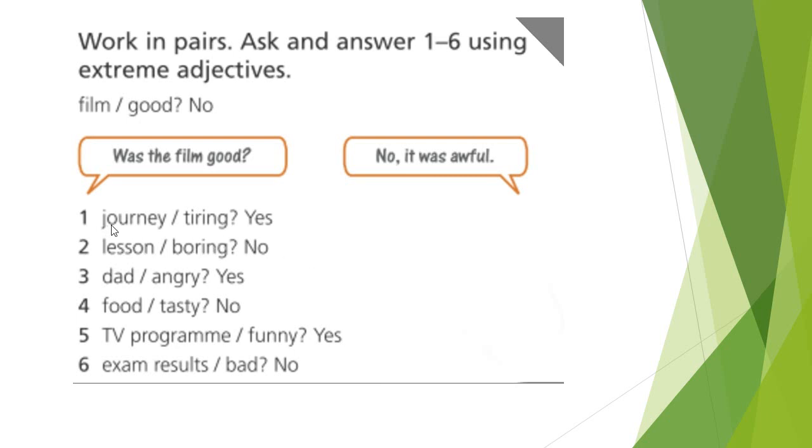Here we have the word journey, tiring, and you have to make a question and answer yes. Was the journey tiring? You have to answer yes, it was exhausting. You have to use the extreme adjective of the word tiring.